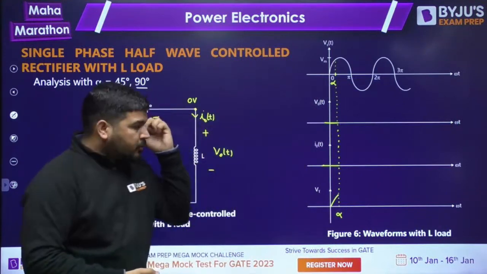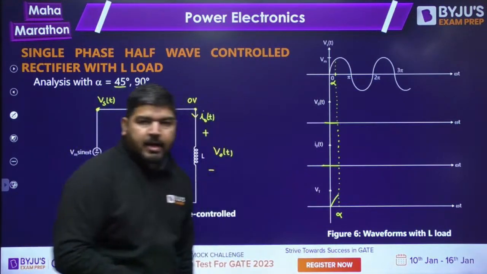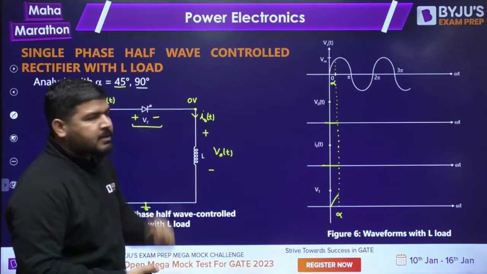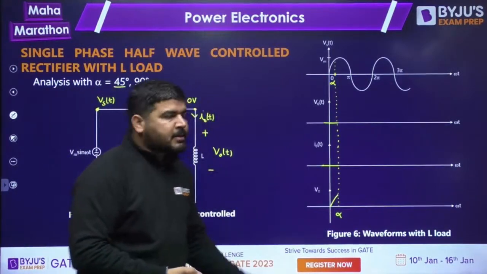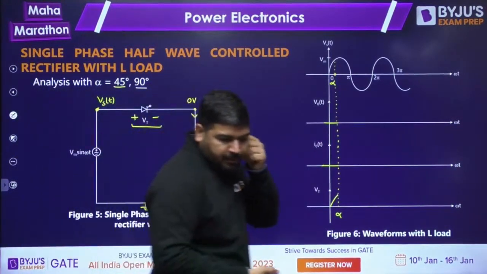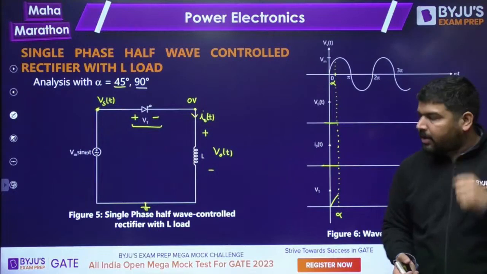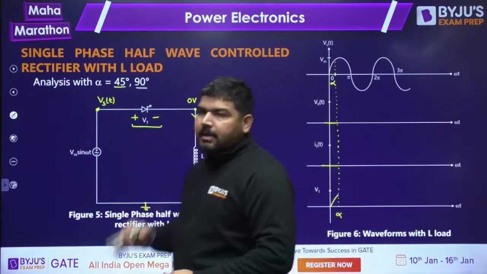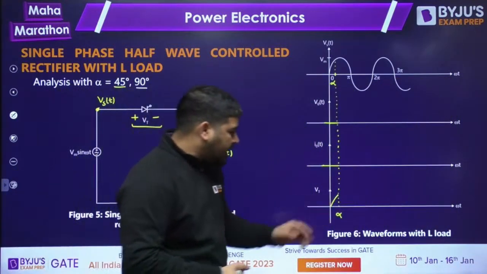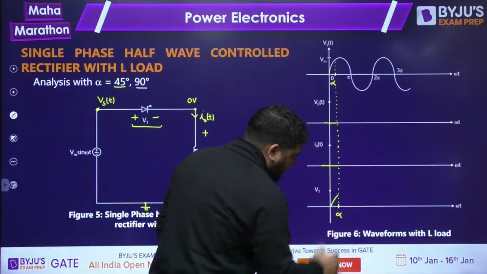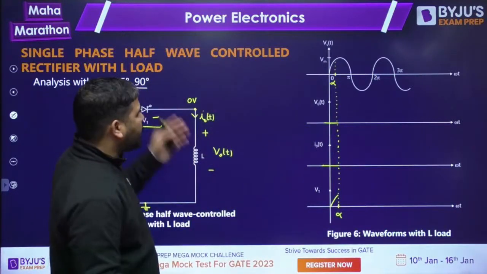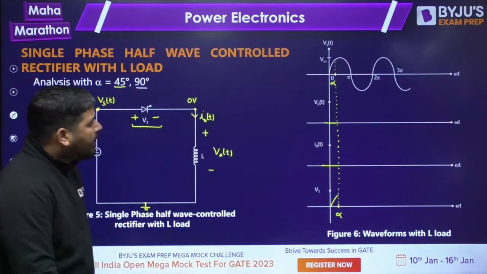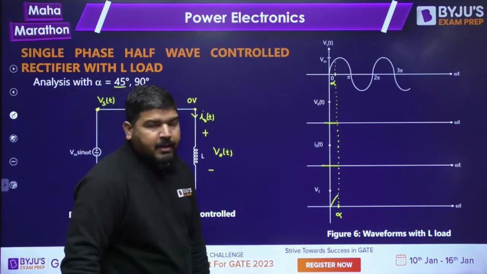So the voltage VT across the thyristor is positive. This side voltage minus this side voltage is positive. It means this thyristor is under forward blocking mode. Now if this thyristor is under forward blocking mode, you can fire it at some angle alpha. So I have fired it at some angle alpha. Alpha can be taken as 45 degree or 90, whatever. Now what will happen, guys?